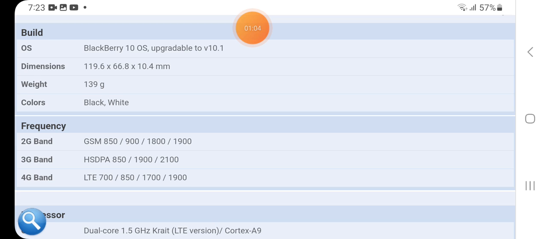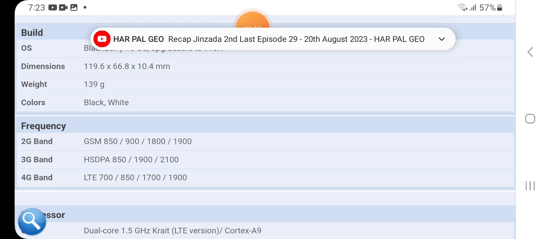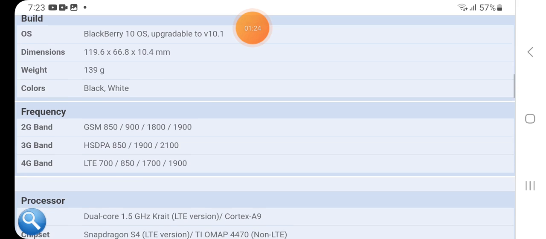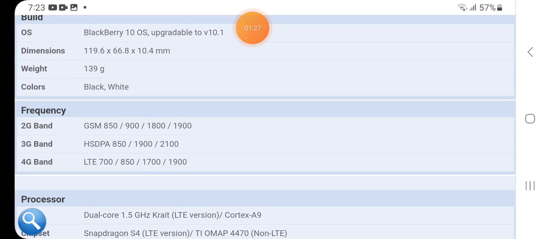Frequency: 2G band SIM 1 GSM 850/900/1800/1900, 3G band HSDPA 850/1900/2100, 4G band LTE 700/850/1700/1900.